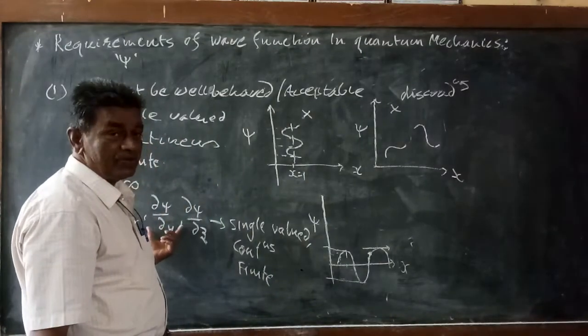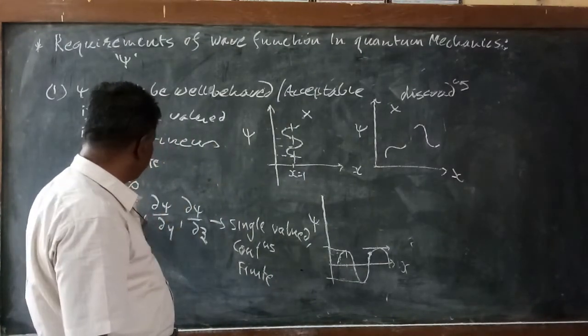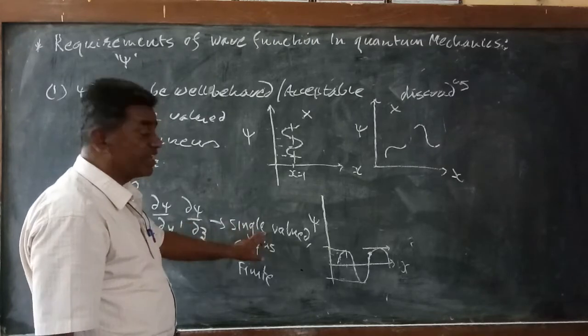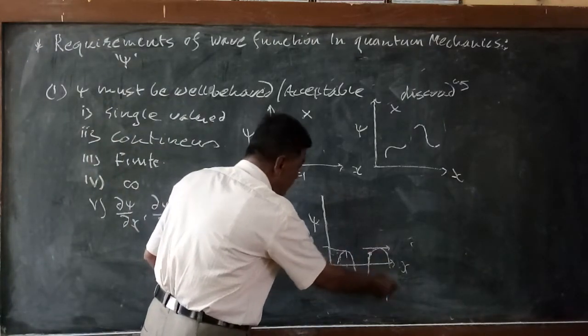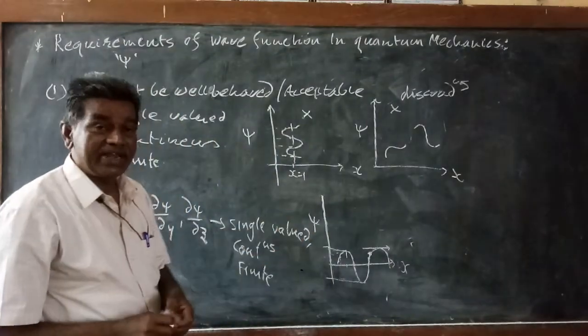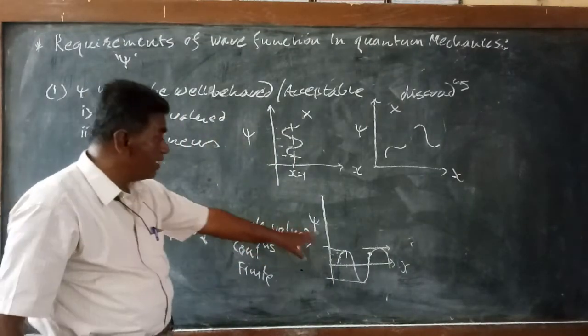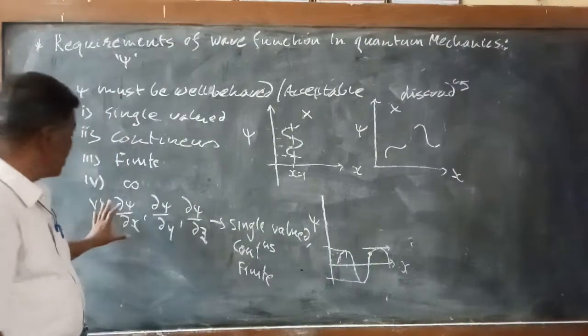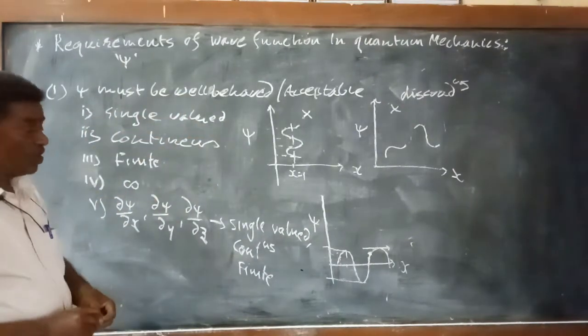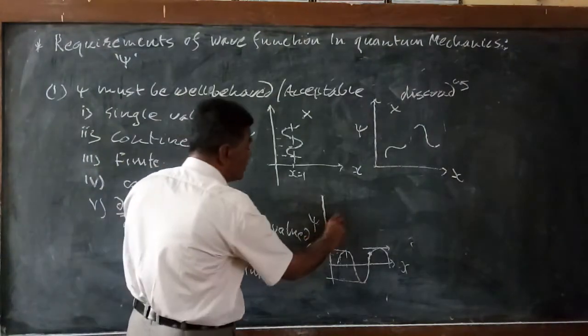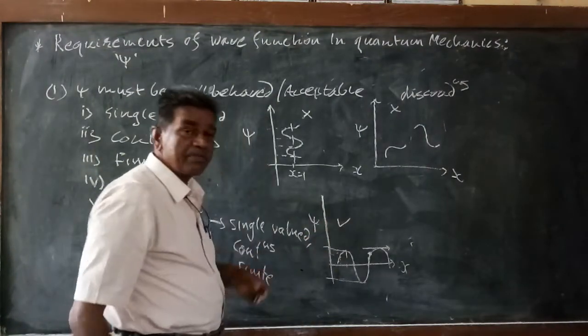So the first derivative, the first order differentiation of ψ with respect to x, is single valued. It is also continuous, since at each and every point you are getting a value, and it is also finite. So this wave satisfies all the criteria required for a well-behaved function or acceptable wave function. So this wave is correct in quantum mechanics.